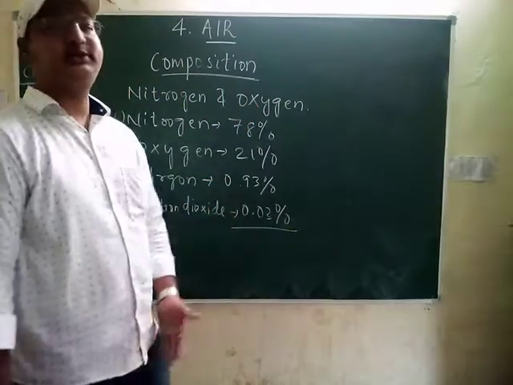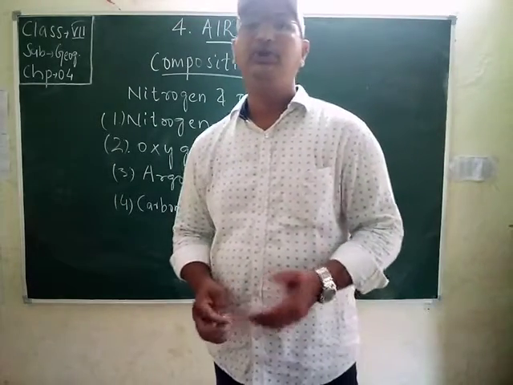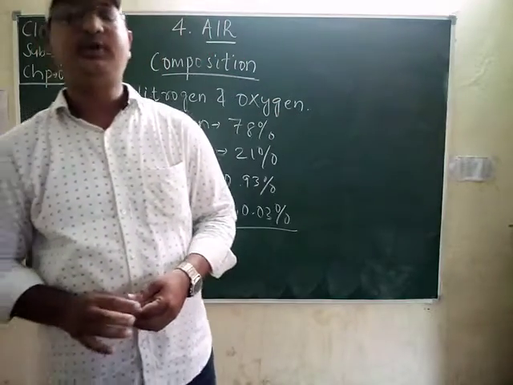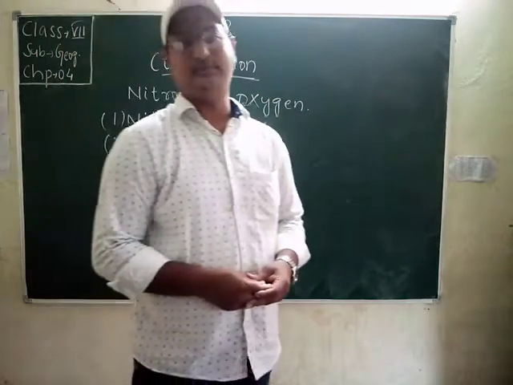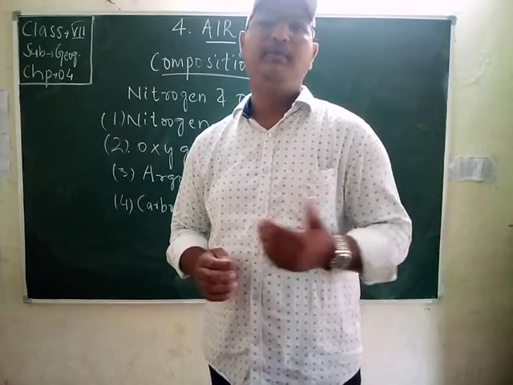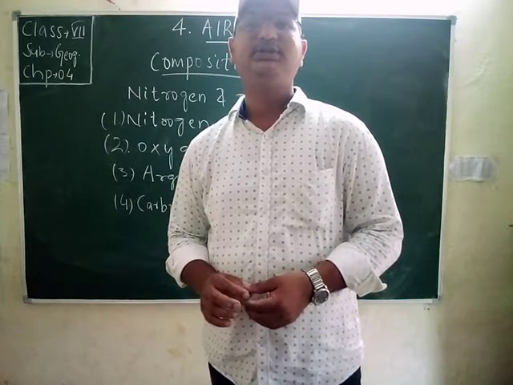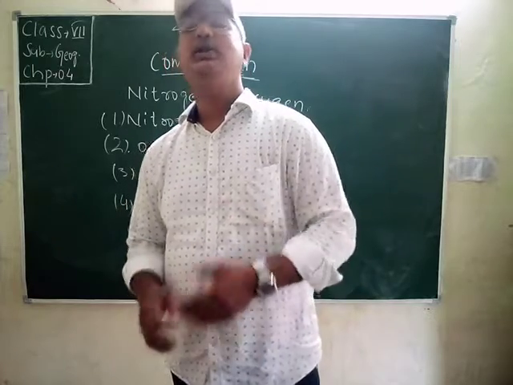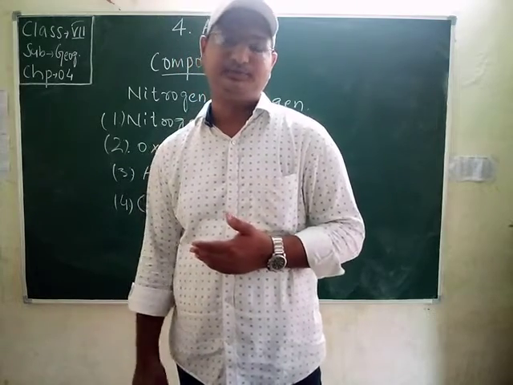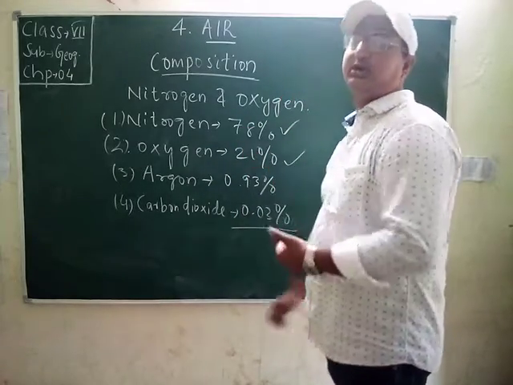So these are the major gases found in the atmosphere. Nitrogen is the most plentiful gas in the air. We use very little amount of it, but plants need it for their survival. They do not use nitrogen directly from the air, but take it through bacteria which take nitrogen from the air and change its form so that plants can use it. Students, as I have told you, the highest amount of nitrogen is present in the atmosphere.